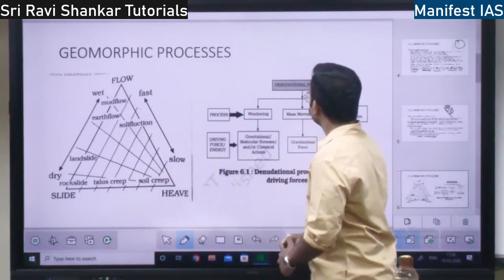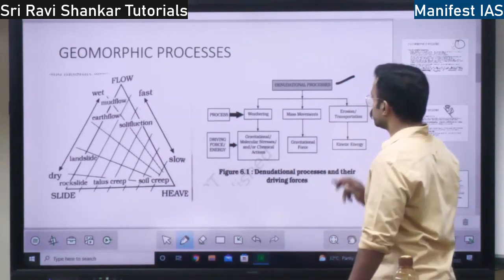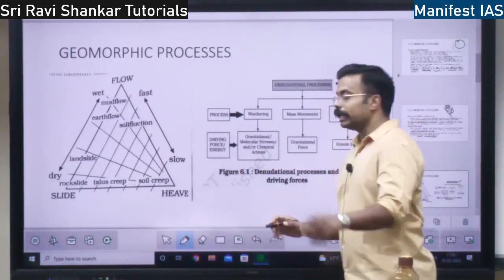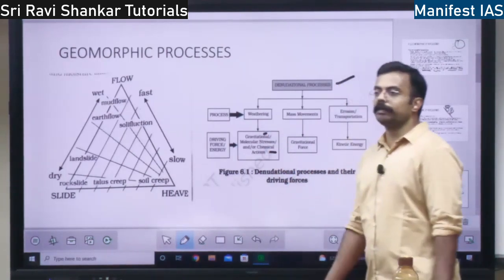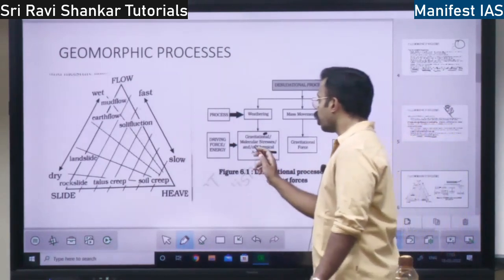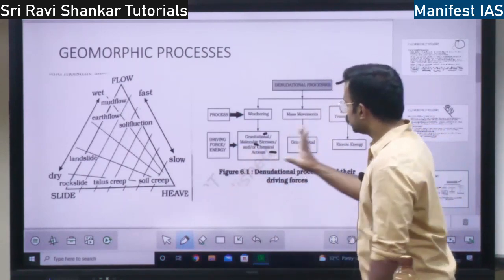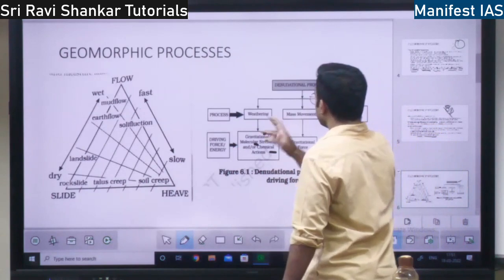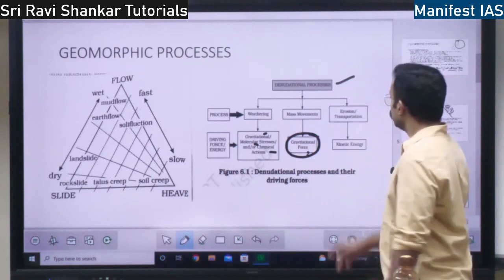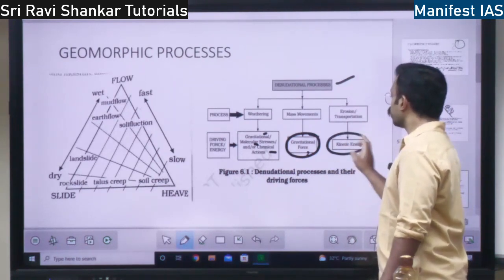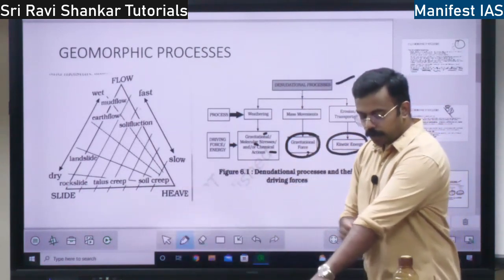This is the diagram. First you understand these denudational processes, geomorphic processes. First is weathering. For weathering, there should be chemical reasons, gravitational reasons, mechanical reasons, or molecular stresses, the stresses in the molecules of the rocks. That is the reason for the weathering. Whereas for mass movement, the sole reason is gravitational force, right? For erosion and transportation, the sole force is kinetic energy. For a material to be transported from one place to another, what energy do you require?